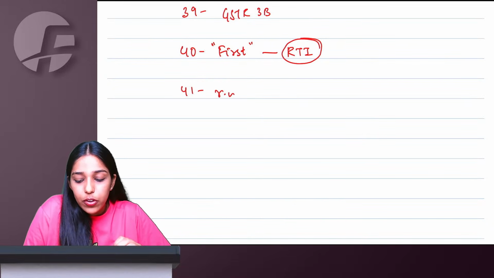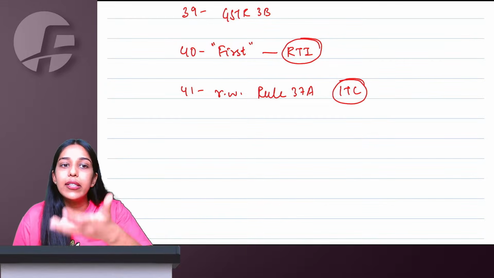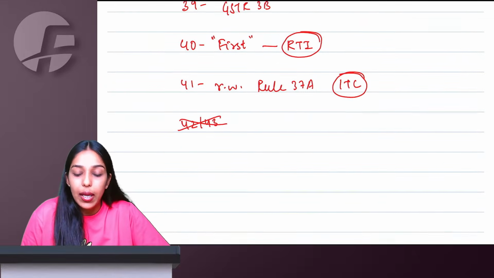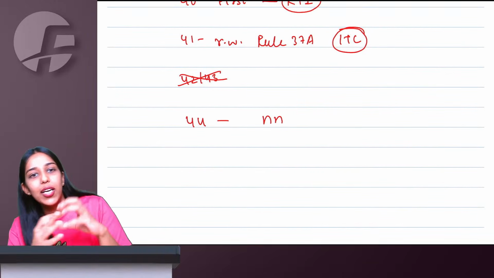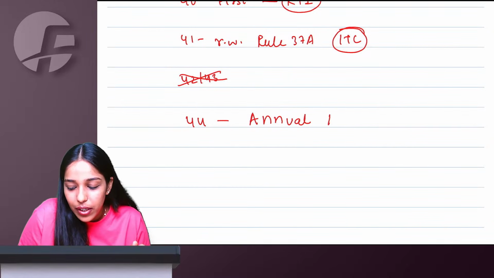Section 41, read with Rule 37A, we have already completed along with ITC chapter. Till 30 September you will wait, then till 30 November you will reverse and all. 42, 43 matching reversal provisions not applicable. 4, if you see inverted mirror image of 4, it somewhat looks like NN, right? So 44 is annual return.